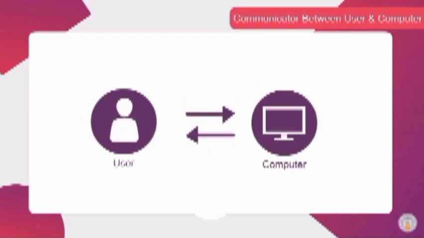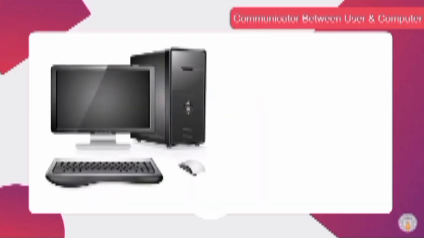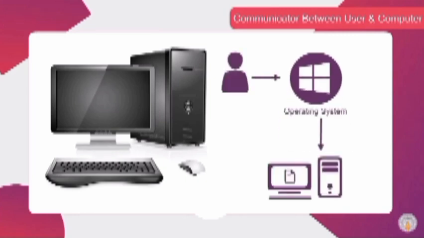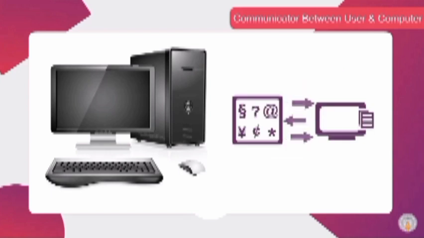between the user and the computer. The computer hardware does not understand the language that humans use to communicate with each other. In that case, you must be wondering, how do we get the correct result from a computer? Well, it is the operating system which converts a user's input to a language that is understood by the hardware. It converts the computer's output to a language which is understood by the user. You must have seen translators who convert one language to another. Likewise, an operating system is also a translator. Doesn't that sound amazing?